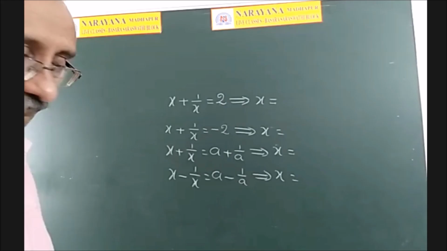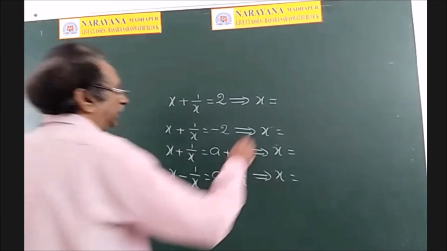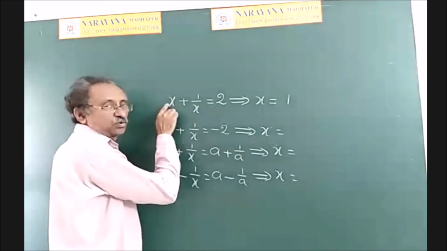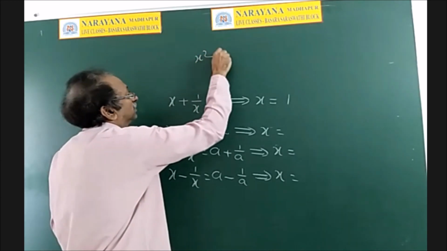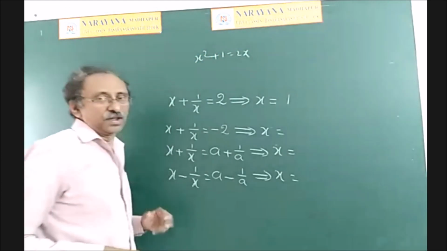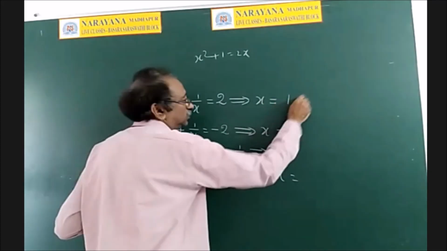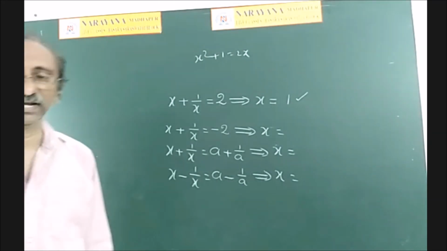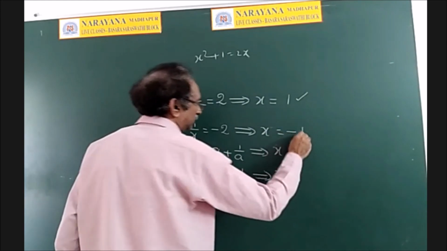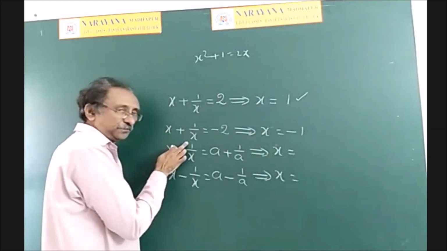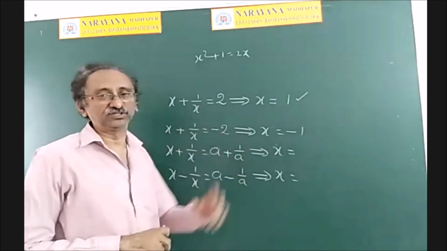Srikari. Sir, first one, x is equal to 1. Actually, this is a quadratic equation. That means if you take x as LCM, x squared plus 1 is equal to 2x. But it will have repeated roots. So x is equal to 1. Srikari, second one. So minus 1. The root for the second problem is minus 1. So it also has equal roots. That is, you will get minus 1 only.